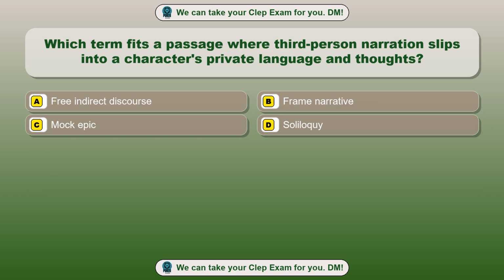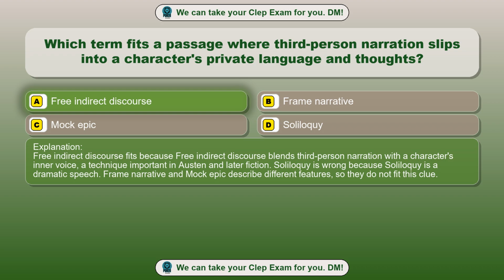Question 89. Which term fits a passage where third-person narration slips into a character's private language and thoughts? Option A. Free indirect discourse. Option B. Frame narrative. Option C. Mock epic. Option D. Soliloquy. The correct answer is option A. Free indirect discourse. Free indirect discourse fits because free indirect discourse blends third-person narration with a character's inner voice, a technique important in Austen and later fiction. Soliloquy is wrong because soliloquy is a dramatic speech. Frame narrative and mock epic describe different features, so they do not fit this clue.